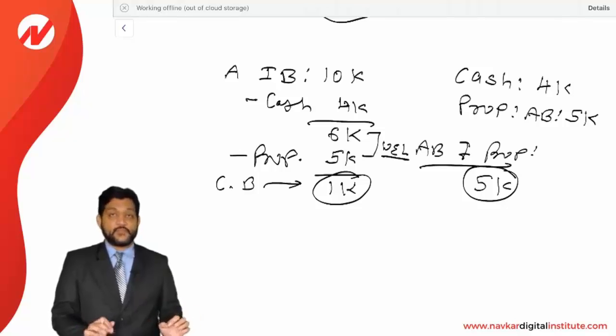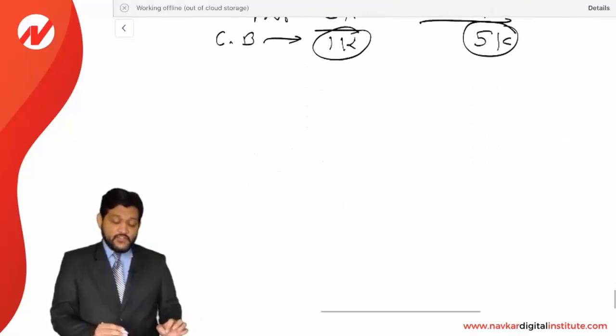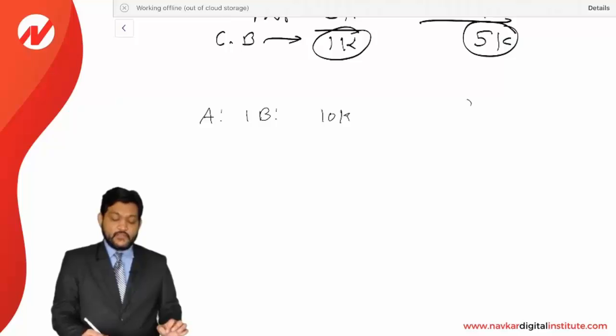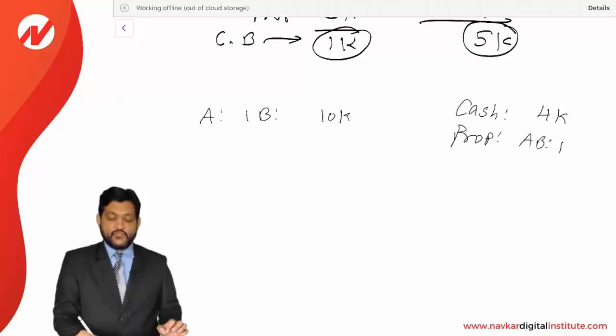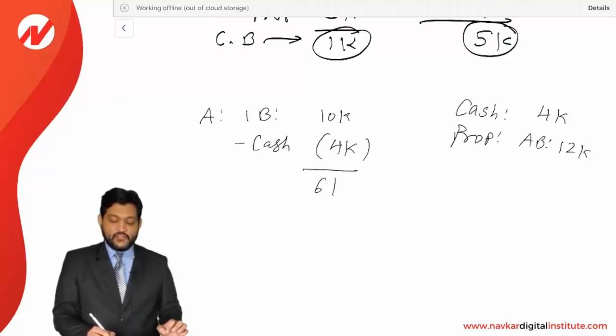5,000 is the basis of the property. That's one case. Let me give you another example. Initial basis is 10,000, distribution received from partnership: cash distribution 4,000, and property received whose adjusted basis is 12,000. Now, initial basis, first of all, let us reduce by the cash distribution of 4,000. So it will be 6,000.